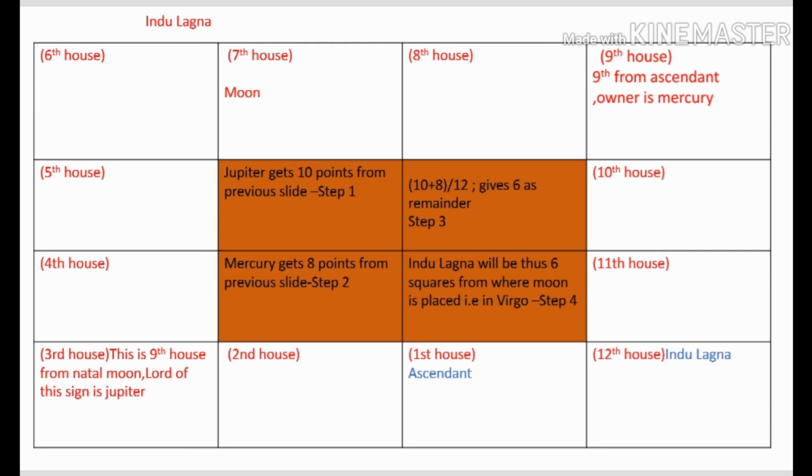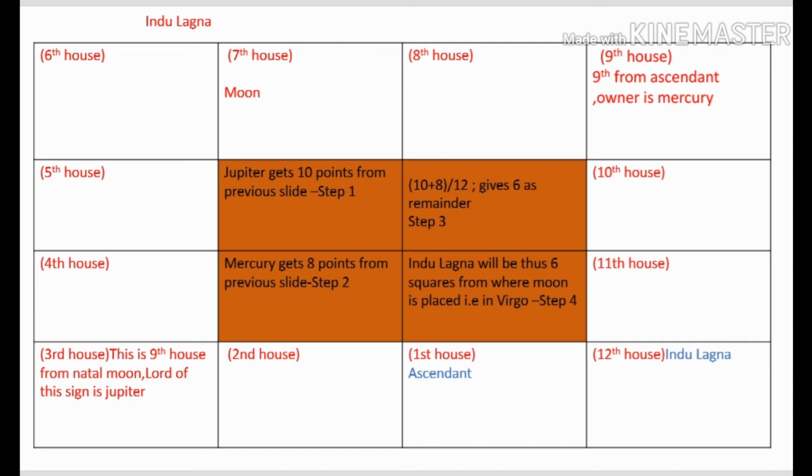Now to calculate the Indu Lagna, first look at the 9th lord or the 9th house from the ascendant. If you count 9 squares in the clockwise direction from the sign of Libra, which is the first house, you will reach the 9th house, which is labeled as 9th house. 9th from ascendant, owner is Mercury. So the owner of the 9th house from the ascendant is Mercury. Now in the previous table, remember Mercury got 8 points.